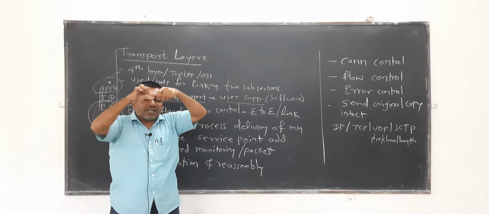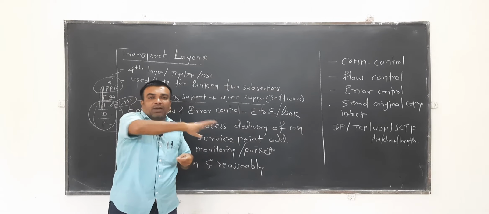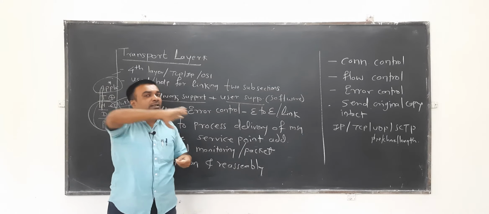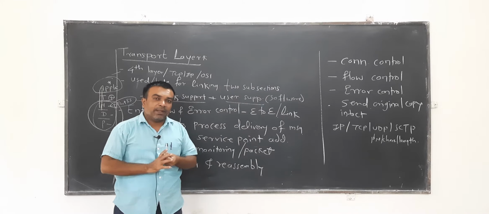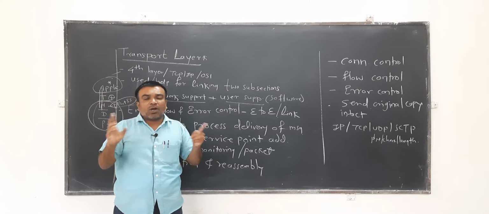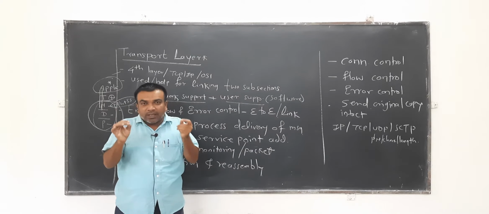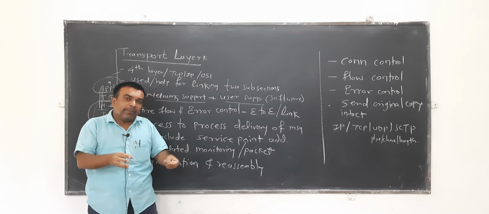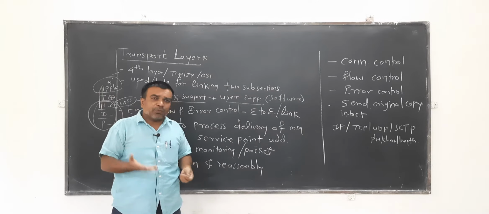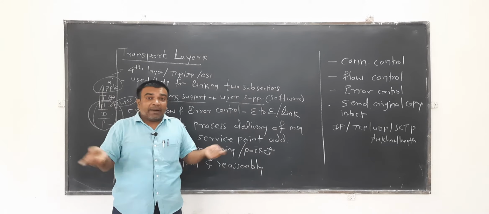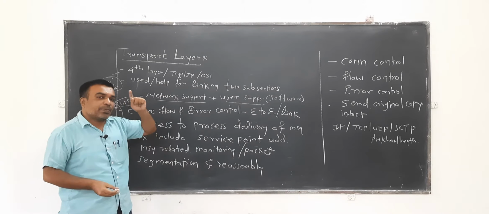Application to application connectivity, application to application delivery, like email to email or FTP to FTP support, is only possible with the help of the transport layer. Otherwise, node to node connectivity or host to host connectivity seems to be possible. Node to node connectivity will be handled by the data link layer. Host to host connectivity is somewhat possible with the help of the network layer. But application to application, process to process connectivity is only possible with the help of the transport layer.